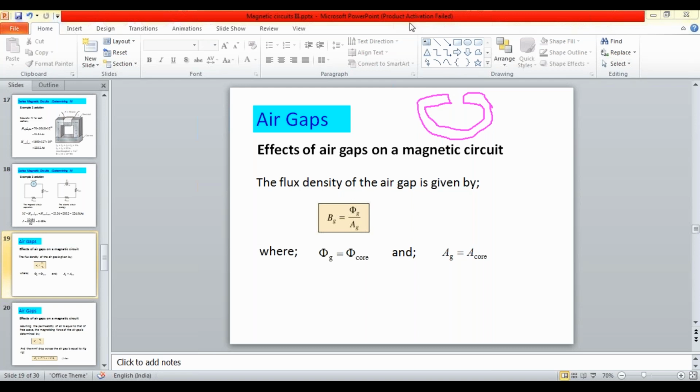There is a gap. These are the north and south poles of this magnet, and flux is passing through another medium. I'll redraw the figure so that I am going to have a medium.